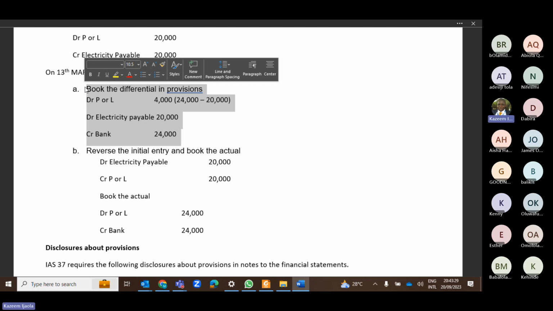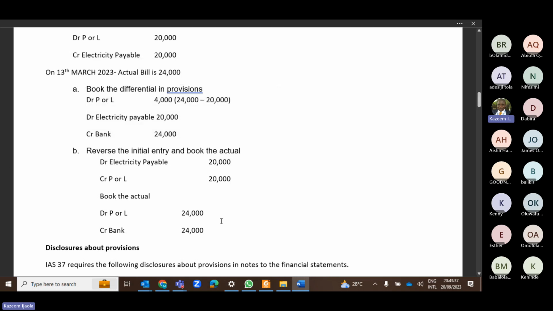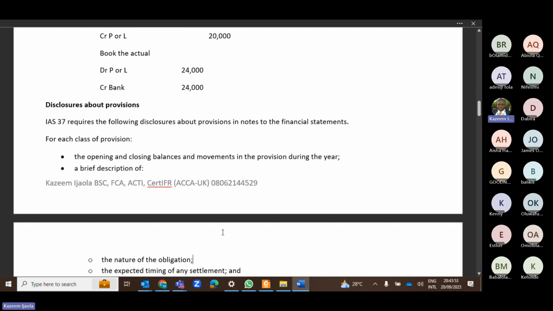Option A will make it difficult for you to reconcile your ledger. So if you have a very large transaction volume, you should go with option B so that you can always compare debit versus credit. Option B is good for those with large transactions, while option A is good for those that have very few transactions. That's just what I would say. All right.